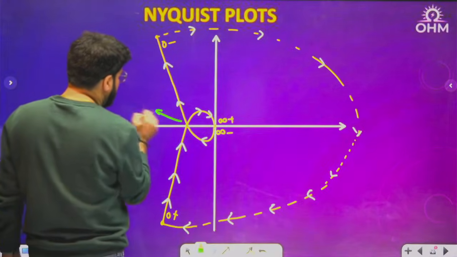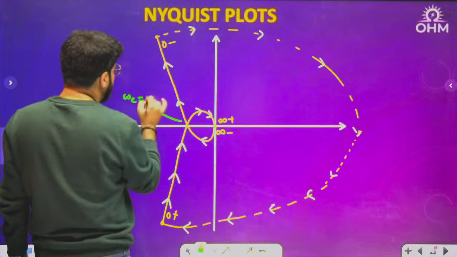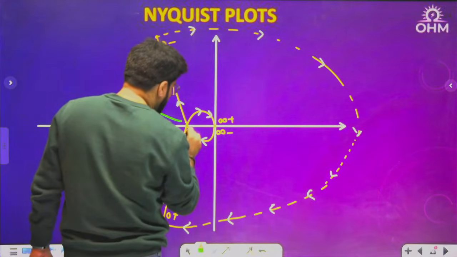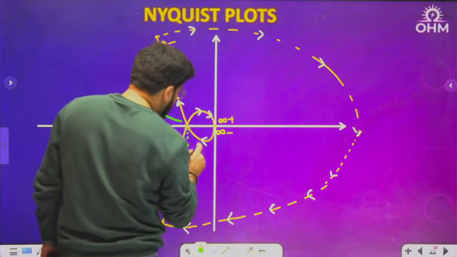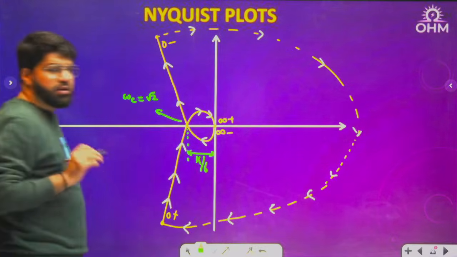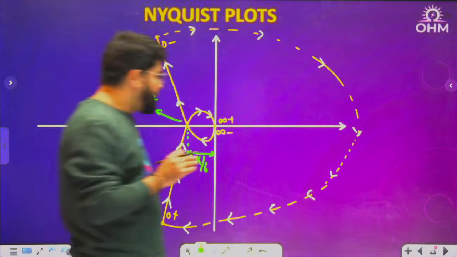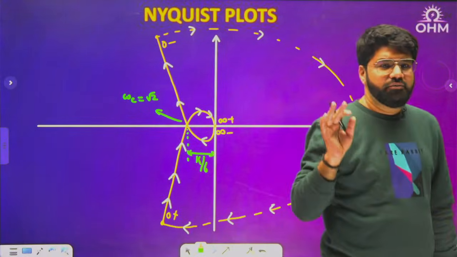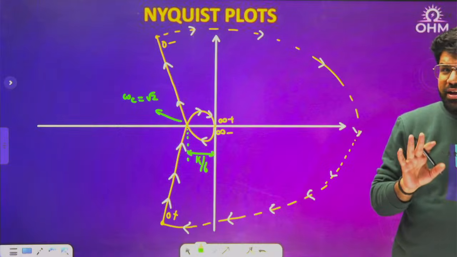What was this? This was omega c, equal to how much? Root 2 was calculated. What is the magnitude here? The magnitude at this frequency was calculated as K by 6. K by 6. The magnitude here was written as K by 6. Clear everybody?